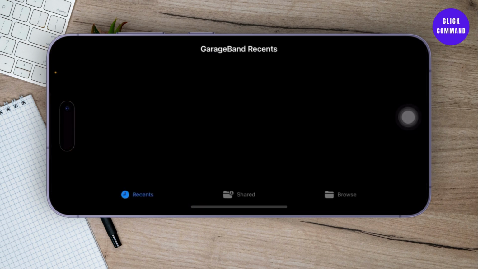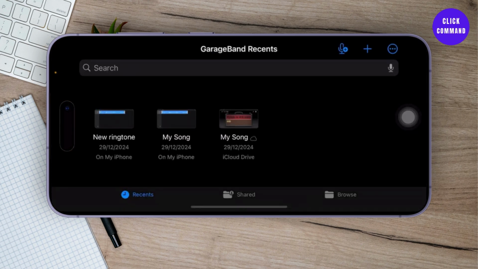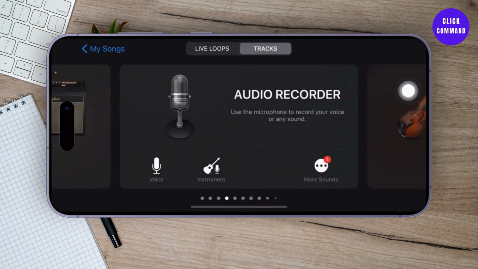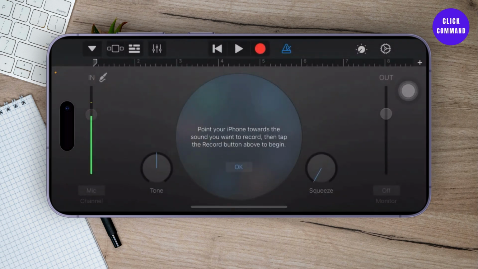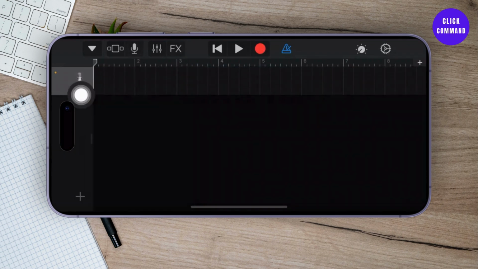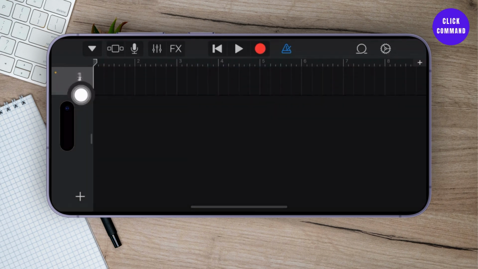After you open up the GarageBand app, what you'll need to do is create a new project. Now tap on the plus icon on the top here. You will see on the top right corner, tap on that and make sure that you choose this audio recorder. After you choose the audio recorder, simply tap on it and this panel should open up. Now around here, you will see the brick icon on the top left corner. Tap on it to head over to this layout section.